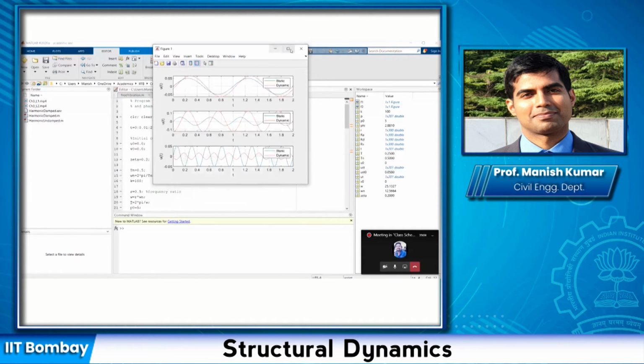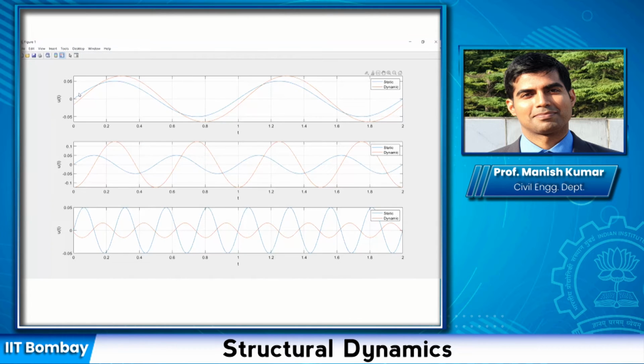Let us forget about the second graph for the time being. The first two I've plotted as UT, and the third one I've plotted is actually UT by this.